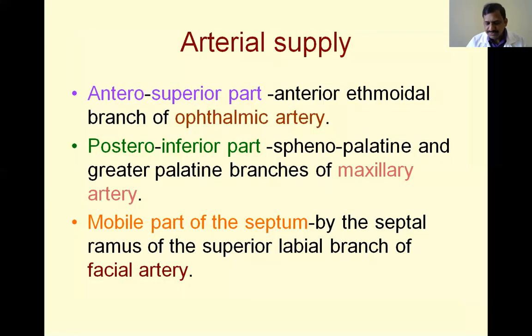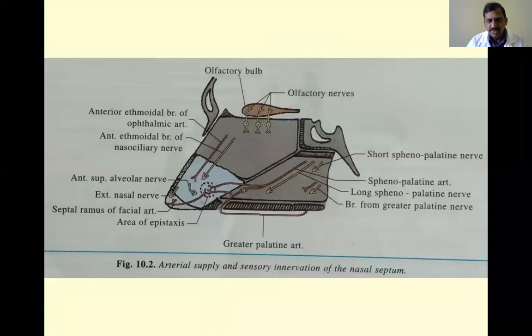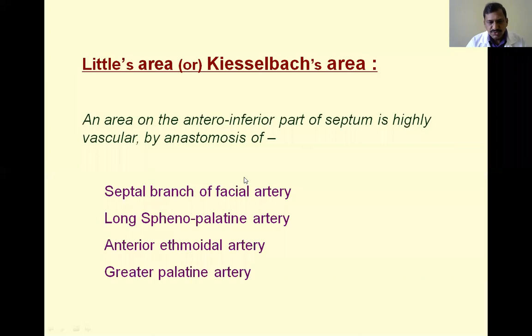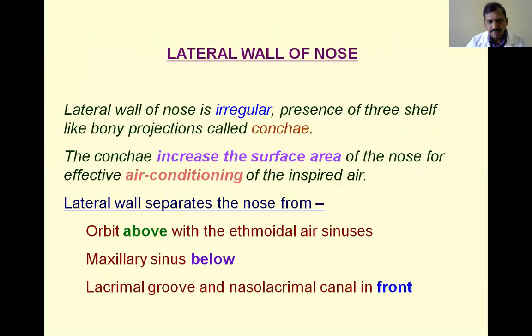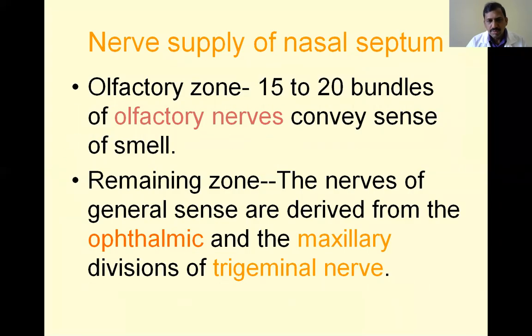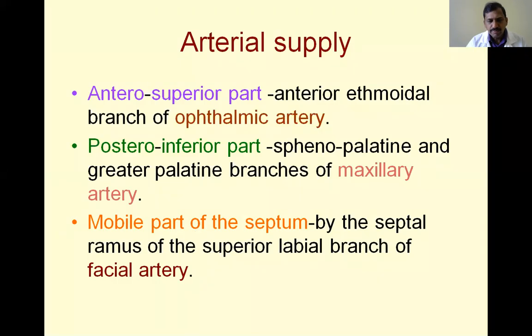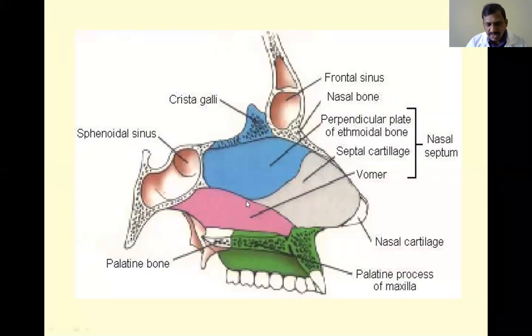Sometimes there is a chance of an extra cartilaginous part in between these two. See, this is the perpendicular plate of the ethmoid bone, and this is the vomer. This is the nasal cartilage, and this is the alar cartilage. Here, in between the septal cartilage and the vomer, sometimes there may be some additional cartilage.